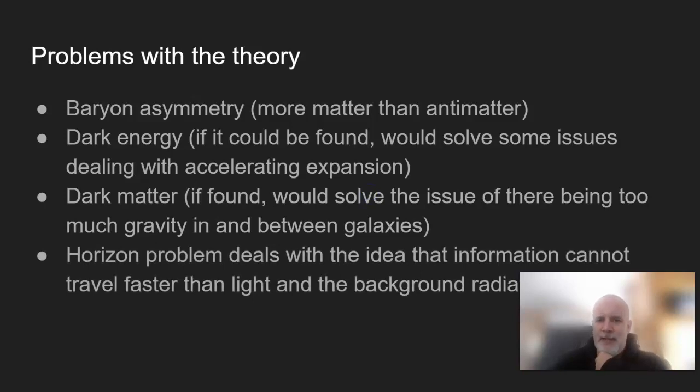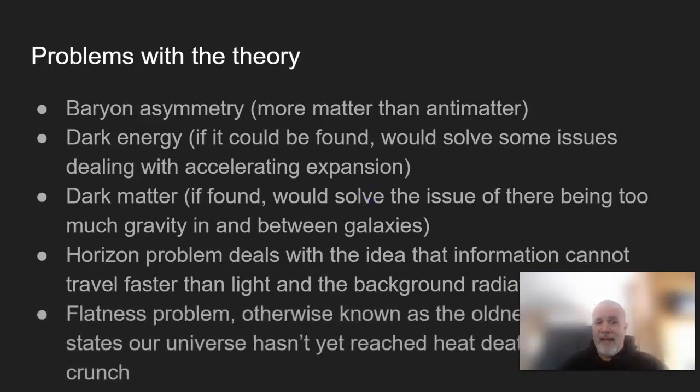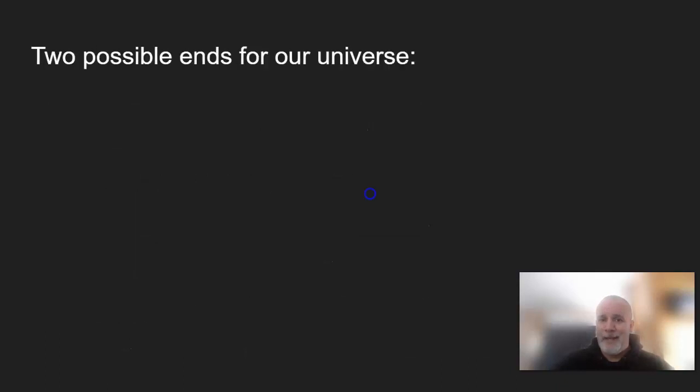Horizon problem deals with the idea that information cannot travel faster than light, and the background radiation is isotropic. So can anything move faster than light is a big question. And the flatness problem, otherwise known as an oldness problem, states that our universe hasn't yet reached heat death or a big crunch. Eventually, because we will run out of energy. That's the way it works. Eventually, entropy means we're going to lose some energy in every conversion. And it doesn't die, but it just gets converted into something that can't be used anymore. So that's a problem. What's going to happen at the end?